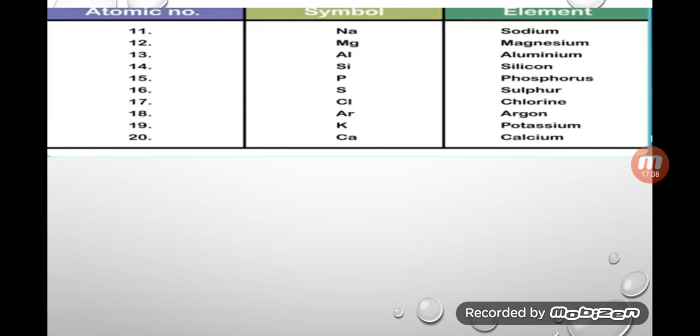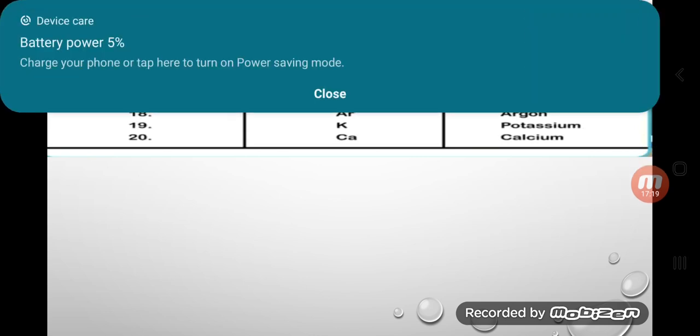So my dear students, please learn all these elements from 1 to 20 and note them down in your copy. After the school reopens, I will check it.